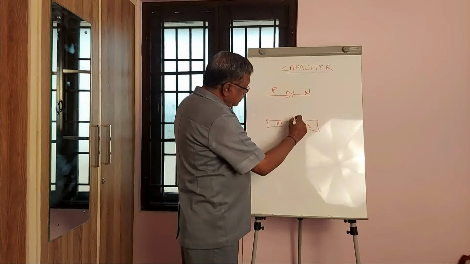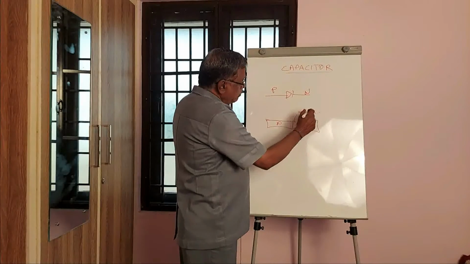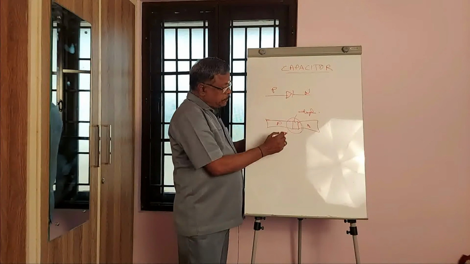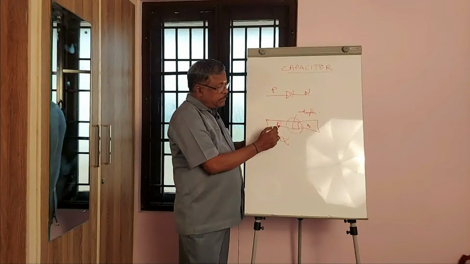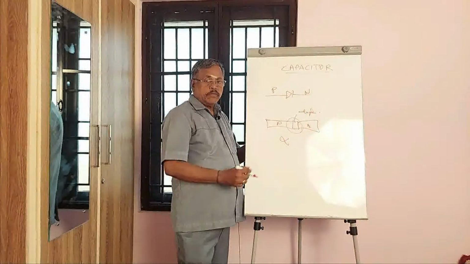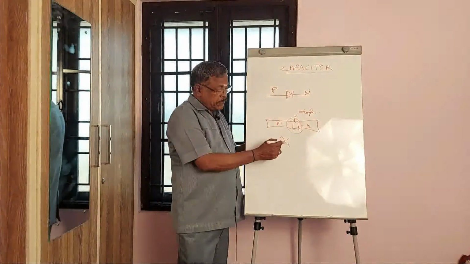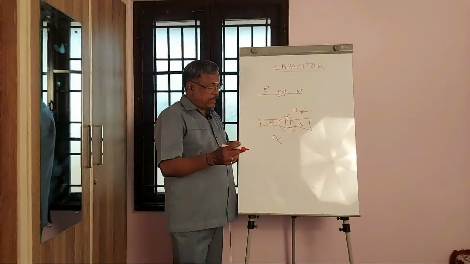But we know that in the working of the diode, this depletion region depends on the voltage applied between P and N. Voltage either positive or negative, accordingly the depletion region is going to be either minimum or maximum.